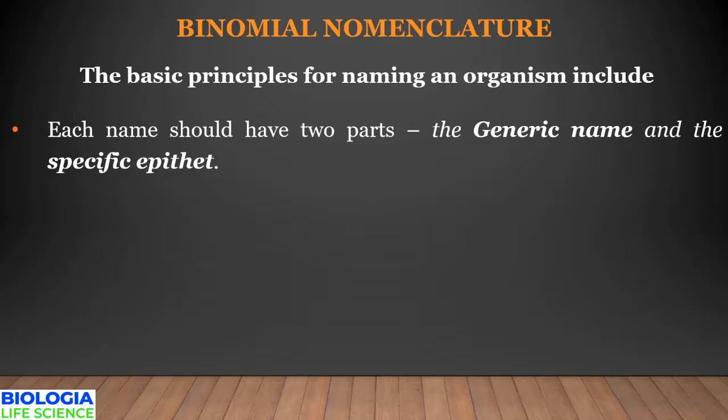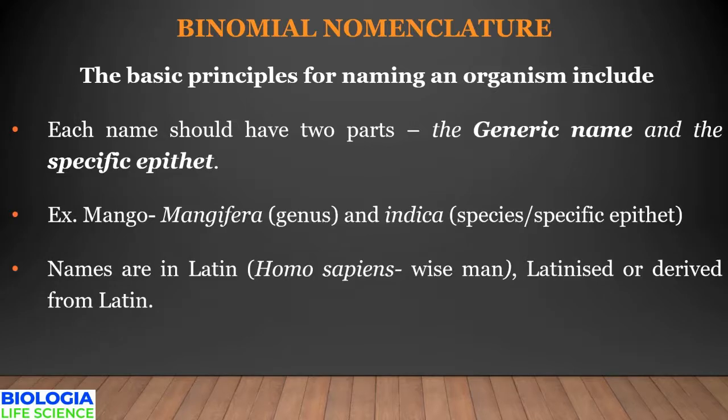This was proposed by Carl Linnaeus in his book Philosophia Botanica, and he also used it in books like Species Plantarum for plants and Systema Naturae for animals. Let's take an example. Mango is called by the name Mangifera indica, where Mangifera stands for generic name and indica stands for specific epithet.